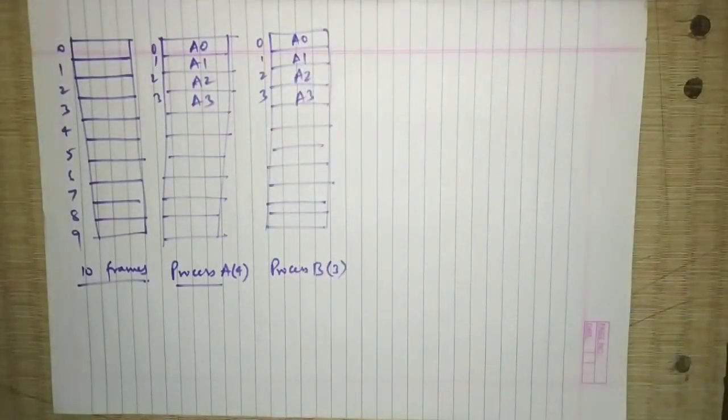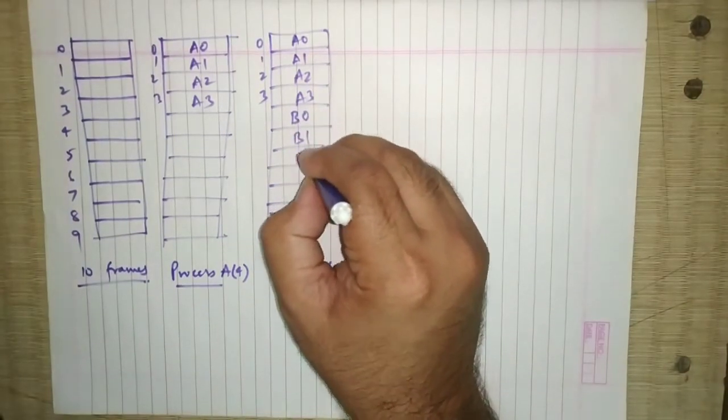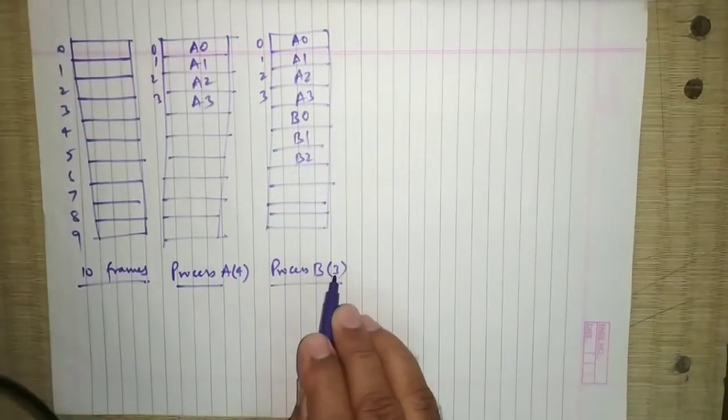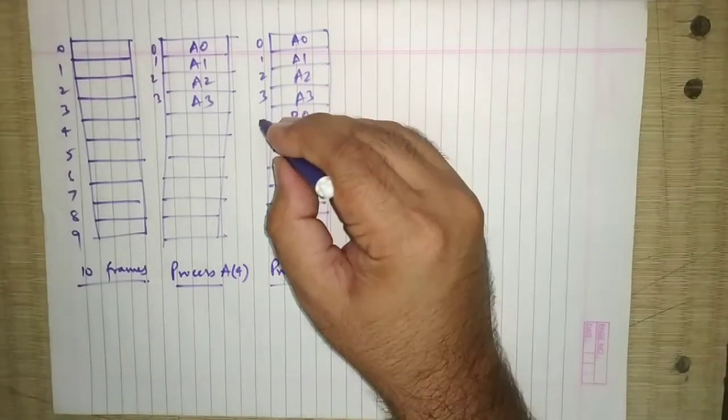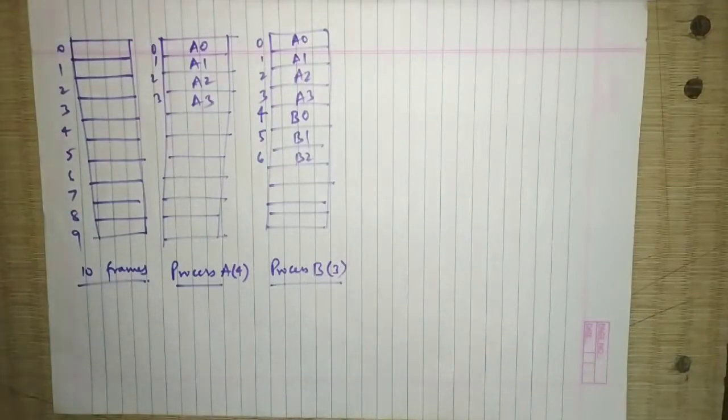Process B will go at the next locations, B0, B1, B2, because we have divided process B into 3 pages. So locations 4, 5, 6.